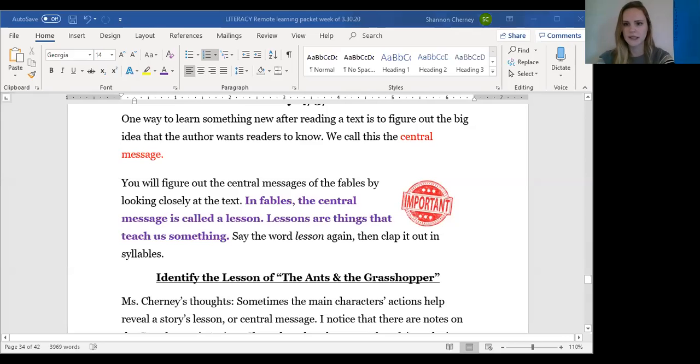So what this work was all about was finding the central message, but in fables, the central message is called a lesson. We're gonna say the word lesson and clap it out in its syllables. My turn first on 2. 1, 2. Lesson, lesson. Your turn on 2. 1, 2.